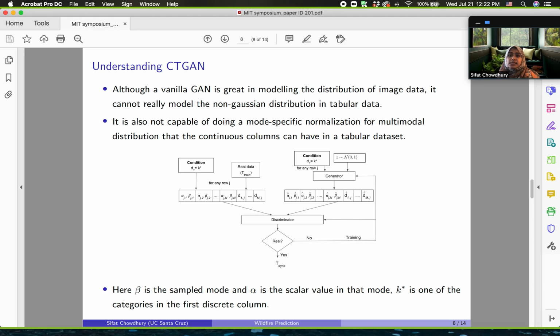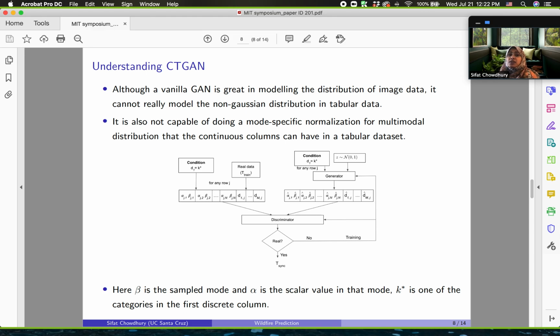in a tabular dataset. In the figure, we can see the structure of a CTGAN, where the main functionality of the generator and the discriminator is the same as before, but there is some pre-processing in the representation of the data before feeding it to the discriminator block.